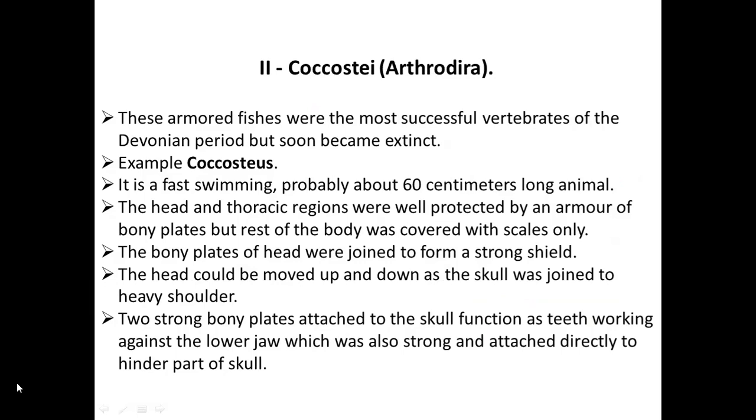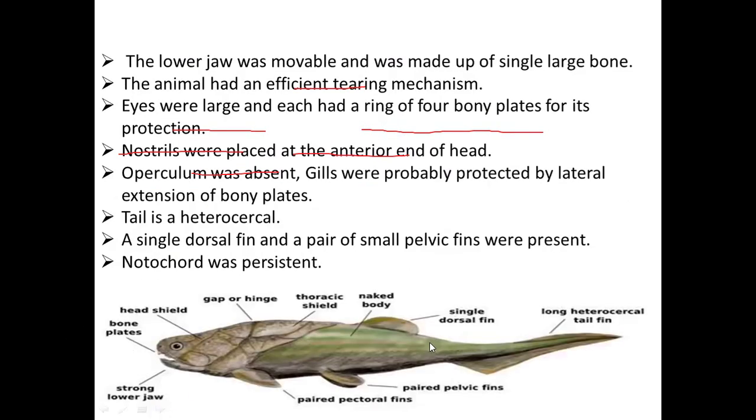Then coming to the next class, that is Coccosti, which we also call Arthrodira. So coming to Coccosti, these are the armed fishes, I mean well protected by bony plates. They were the most successful vertebrates of the Devonian period. So if you see the Devonian period, Coccosti were the most successful, but they became extinct very soon. An example is Coccosteus. I'll show you the diagram of this Coccosteus once. This is the Coccosteus.